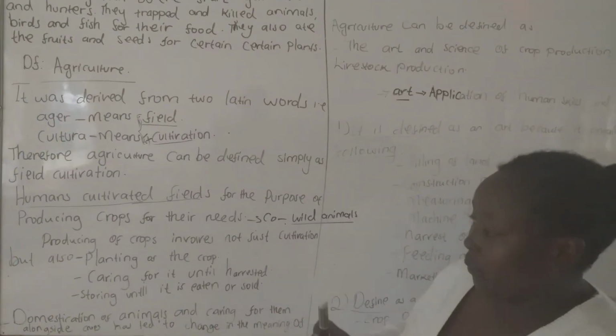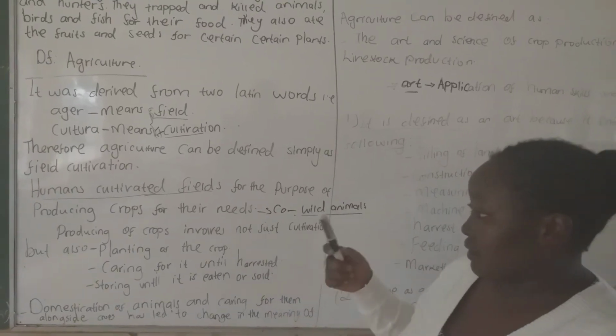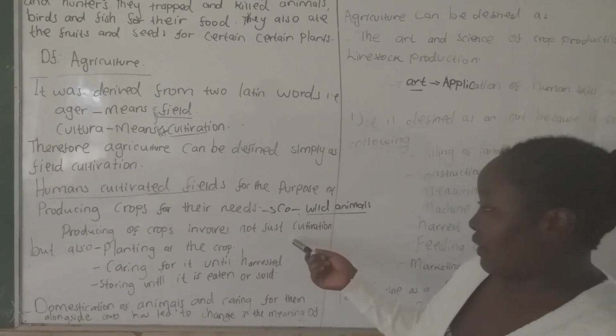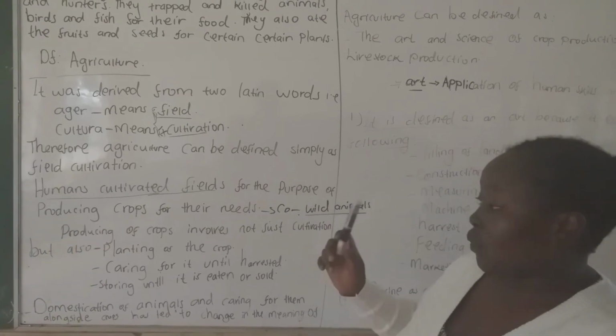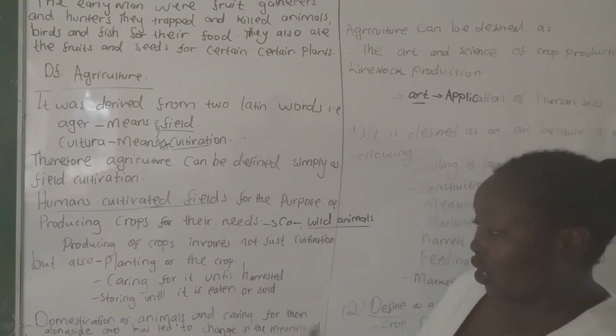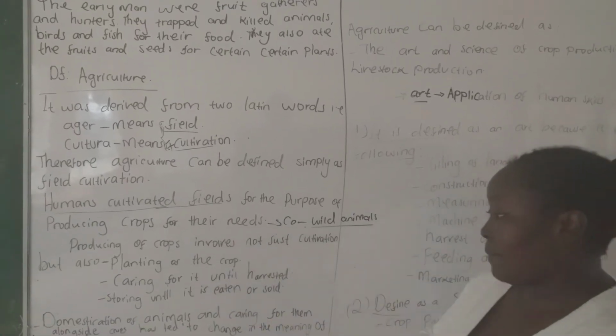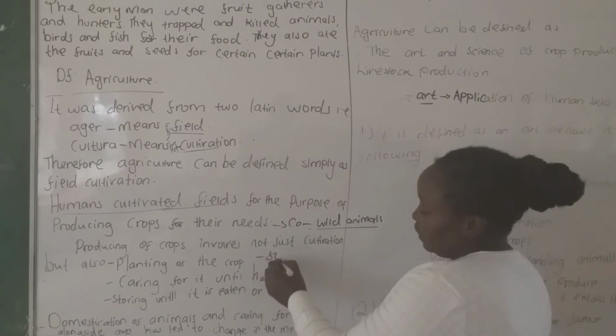So when we say producing crops, it's not only about land cultivation, but also about how we cultivate our land. We plow the land, we plant the crops, that is, we put the planting materials in the soil.